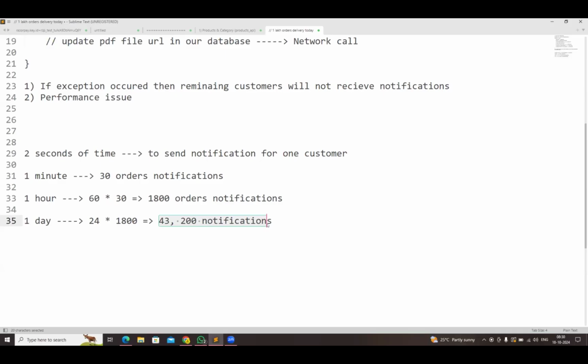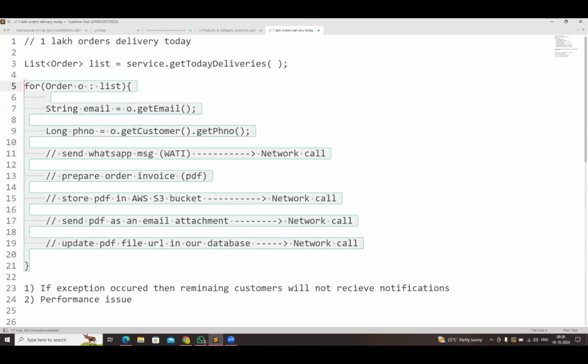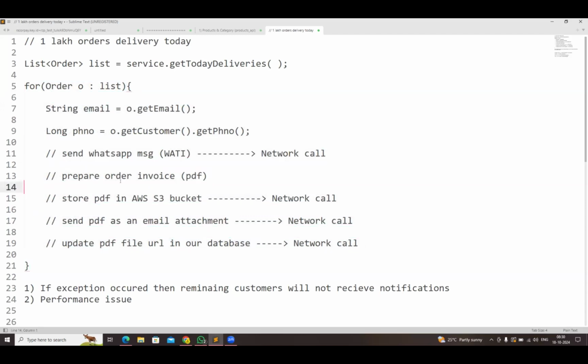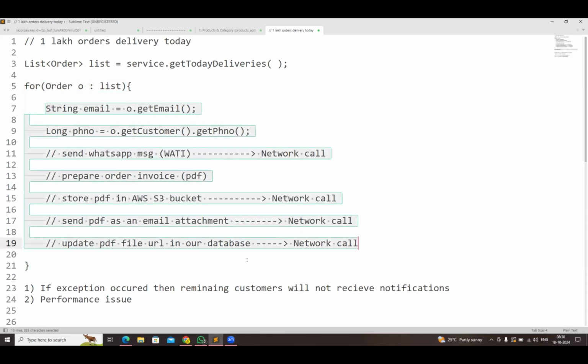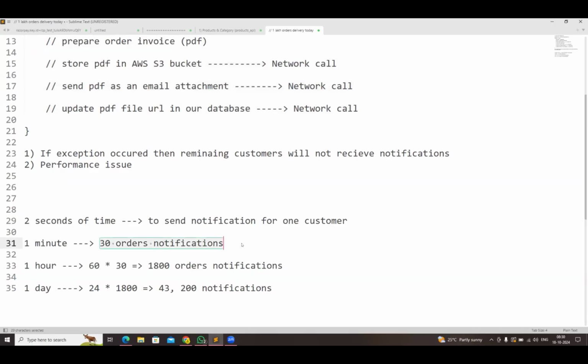I'm repeating once again, observe. We implemented one notification service which is used to send notifications to the customer. So customer notification sending contains this much logic. To execute this logic, it is taking an average of 2 seconds. So in 1 minute we can send only 30 notifications. In 1 hour we can send 1800 notifications. In 1 day we can send 43,000 notifications only, if your method is running non-stop for 24 hours.